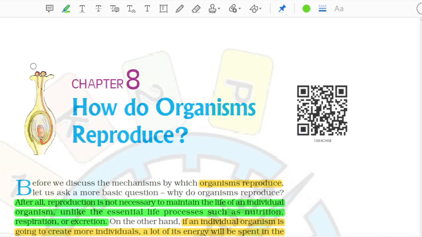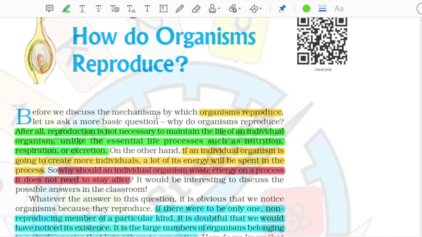Chapter 8. How do organisms reproduce? Before we discuss the mechanisms by which organisms reproduce, let us ask a more basic question: why do organisms reproduce? After all, reproduction is not necessary to maintain the life of an individual organism, unlike the essential life processes such as nutrition, respiration, or excretion.